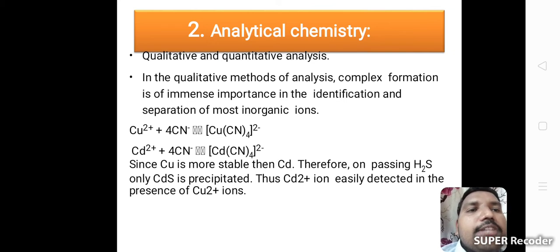Since the copper complex is more stable than the cadmium complex, on passing H2S only CdS is precipitated. The Cd2+ ion is easily detected in the presence of Cu2+ ion. By passing H2S gas, the cadmium metal easily reacts with H2S gas. That's why we easily separate cadmium metal. That is the analytical chemistry application.